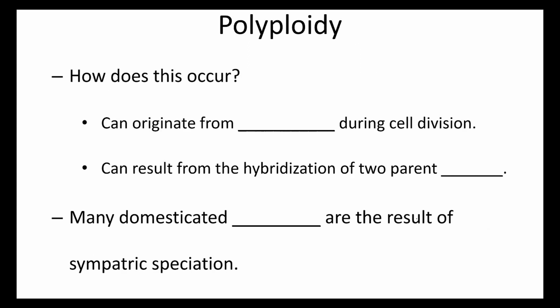So how would this occur? How can polyploidy take place? Well, it could originate from accidents during cell division, and possibly you have a gamete, which has half the number of chromosomes, fertilizing an already diploid cell, and now suddenly the resulting cell is triploid. For some types of organisms, this would be fatal, but occasionally, especially in plants, this type of polyploidy can result in a new species.